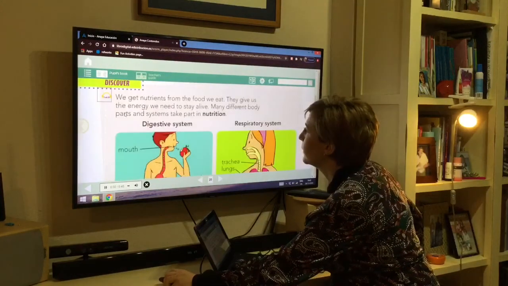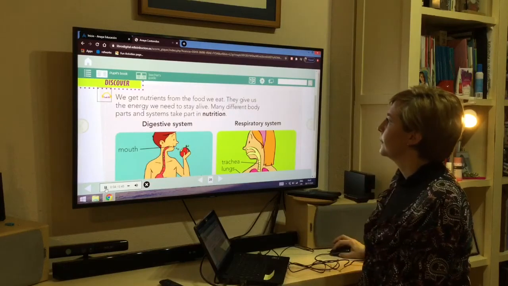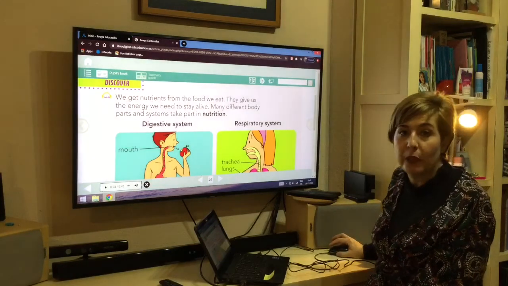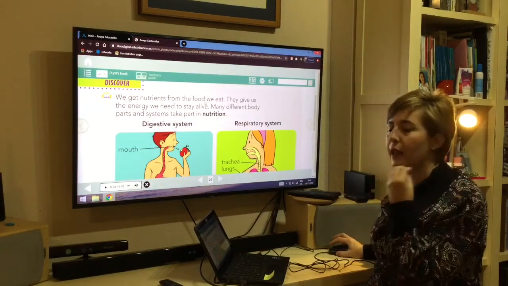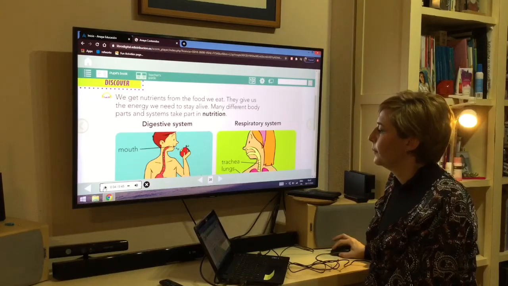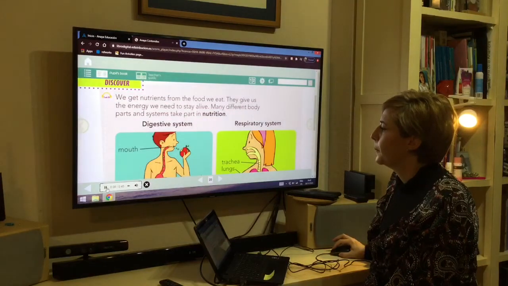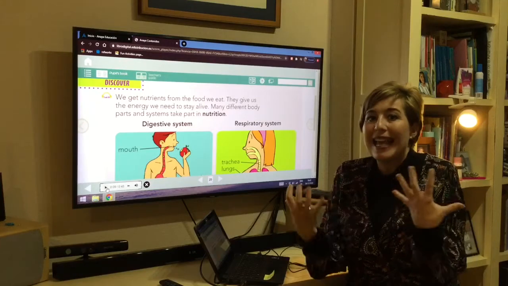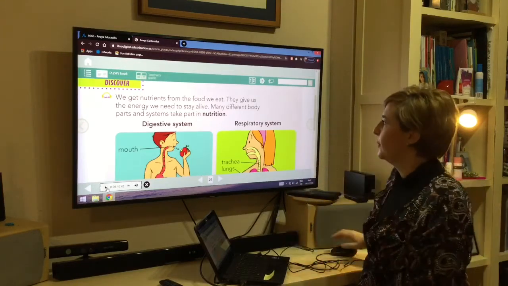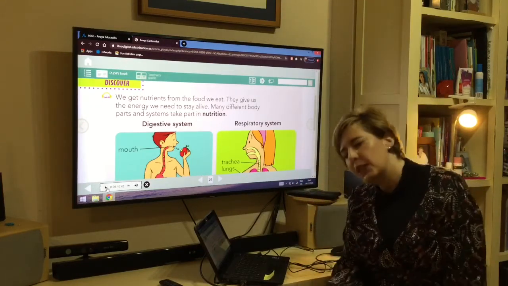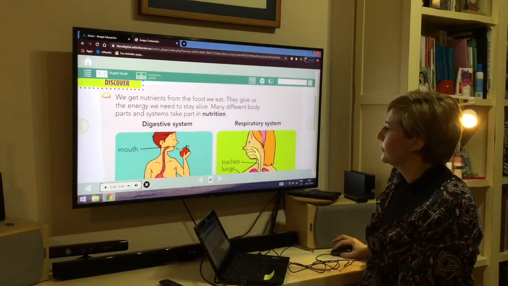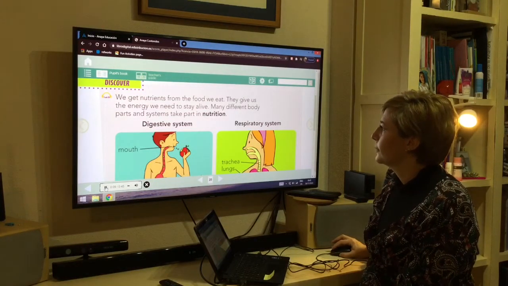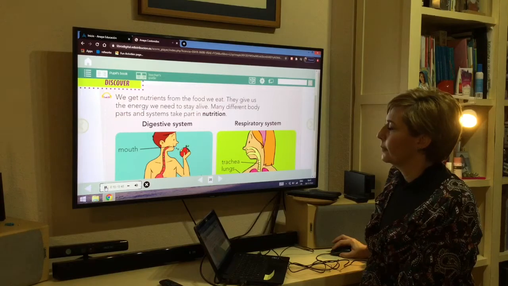We get nutrients from the food we eat. They give us the energy we need to stay alive. Food gives us energy to stay alive. If we don't eat, we die. Many different body parts and systems take part in nutrition.